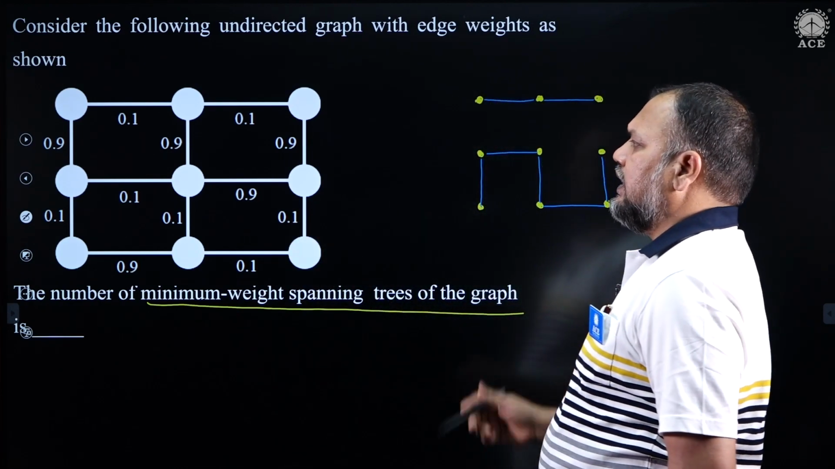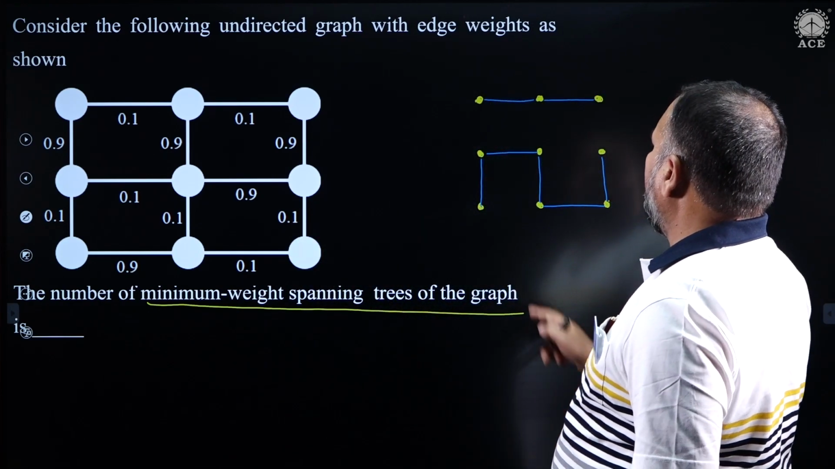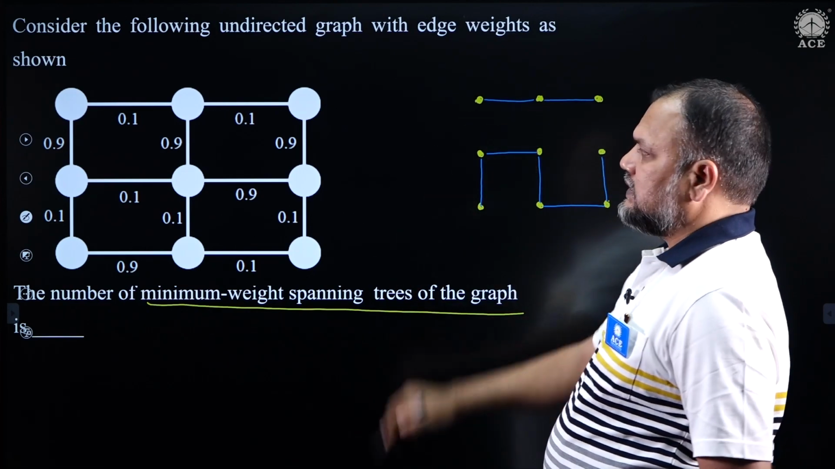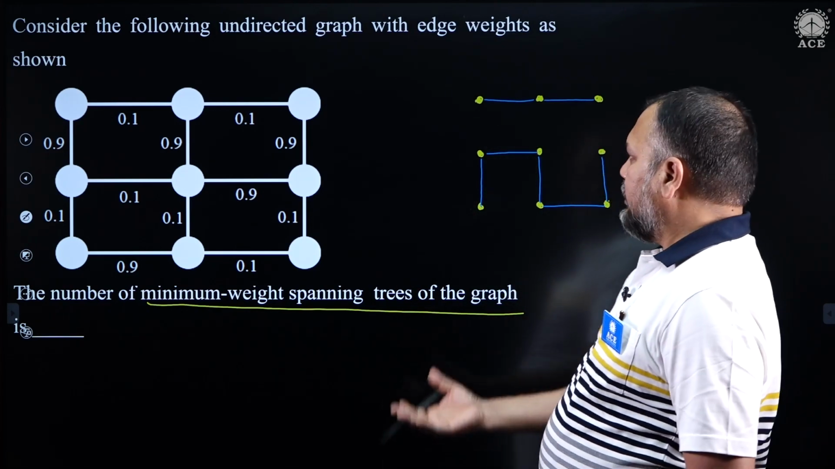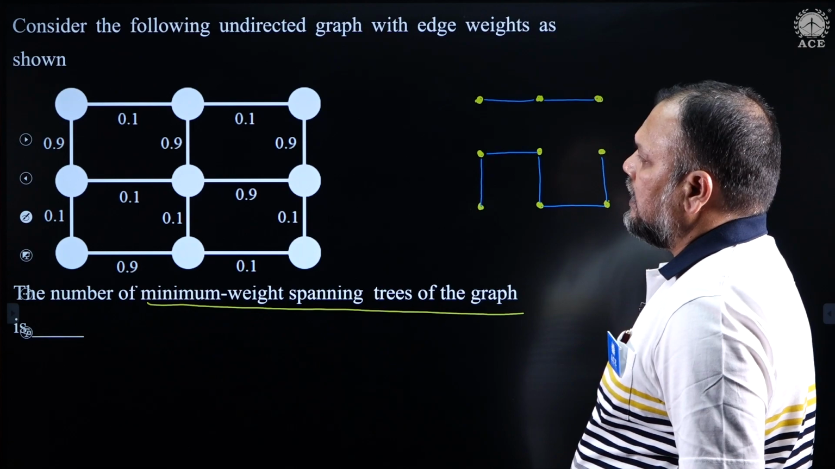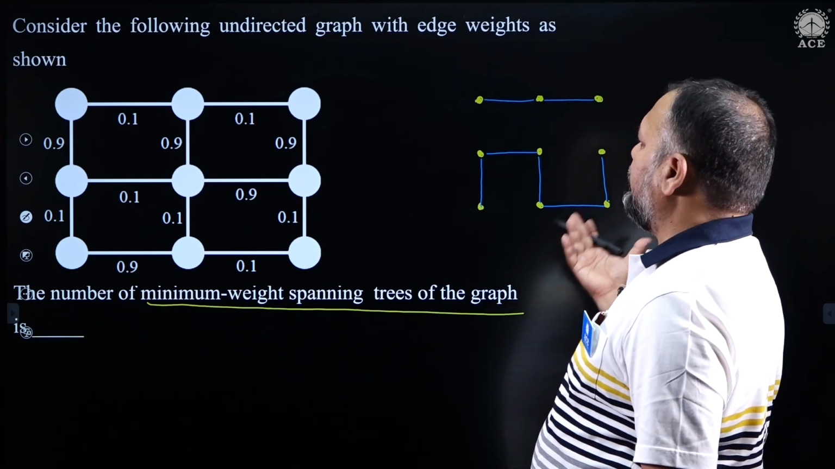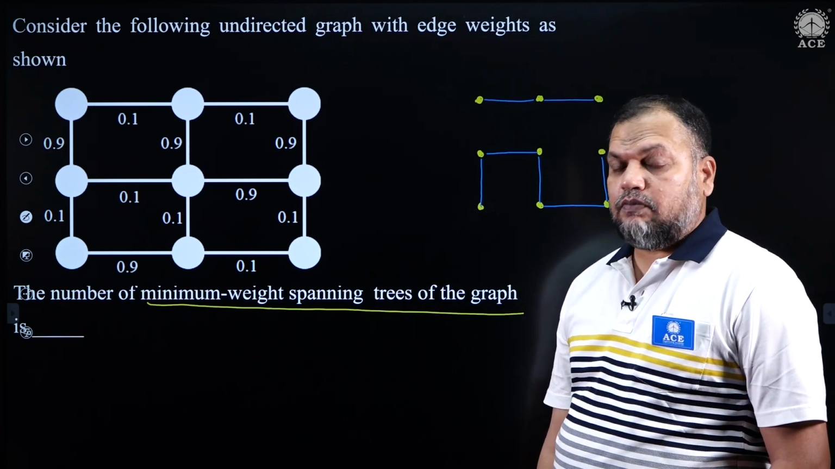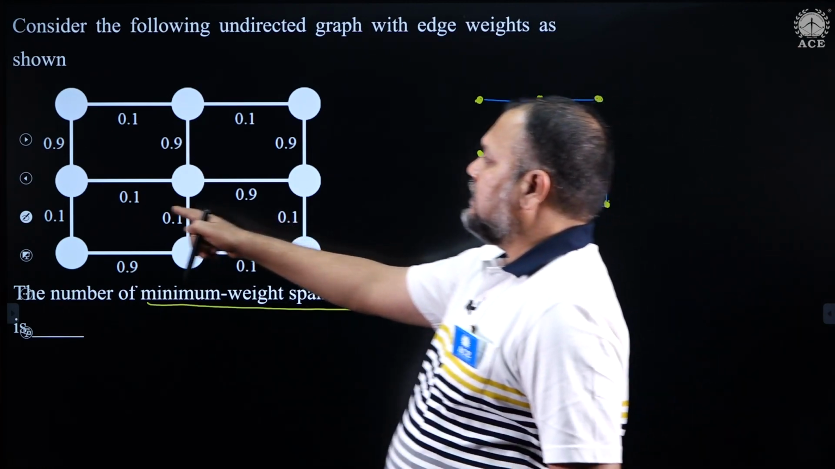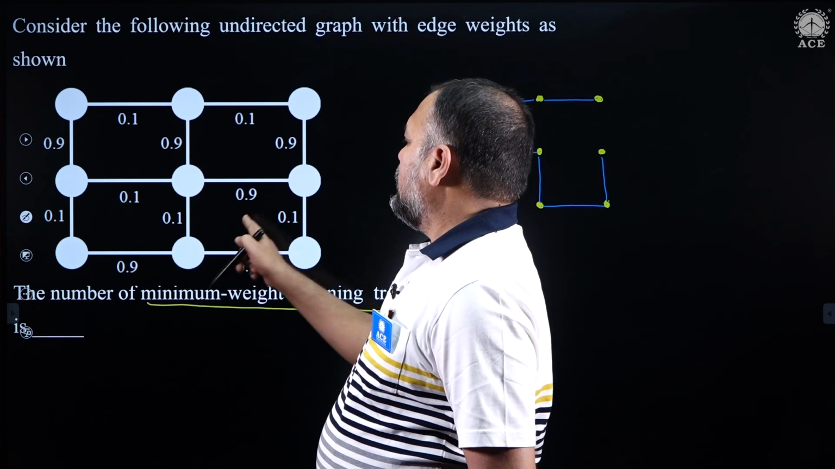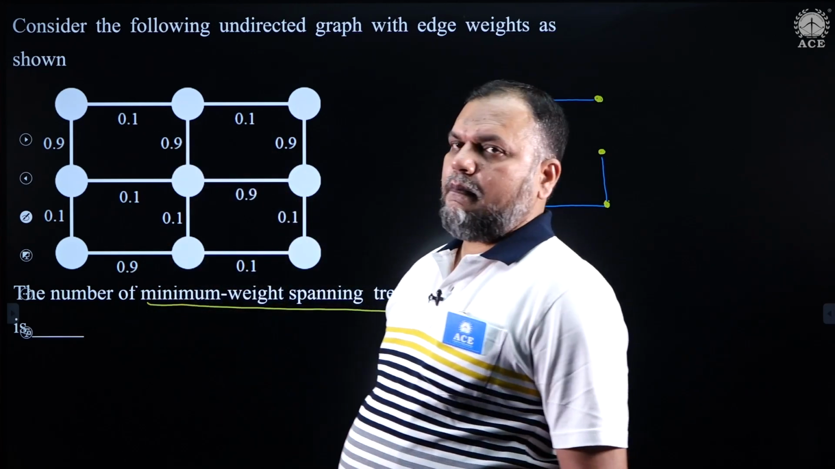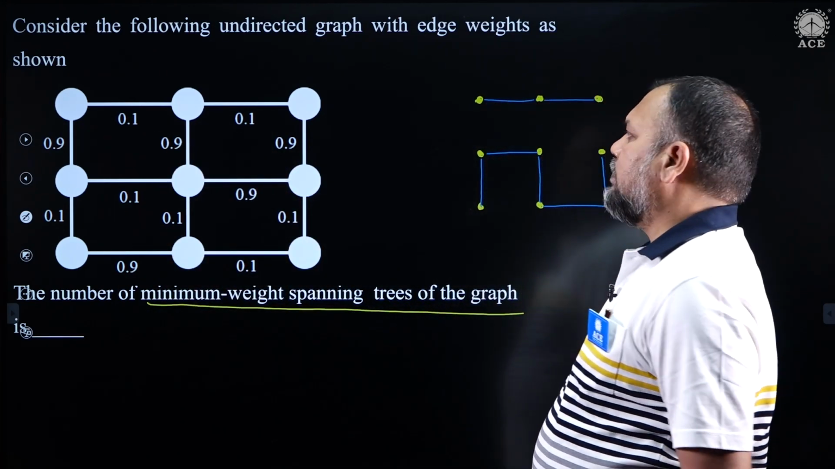I do not have 8, I have 7. So all the 0.1 edges I have considered, 1, 2, 3, 4, 5, 6, 7, all 7. Had there been another edge with 0.1 value, an 8th edge, I would have considered it, and my answer would have been 1, but I have only 7. Then the 8th edge has to be 0.9.